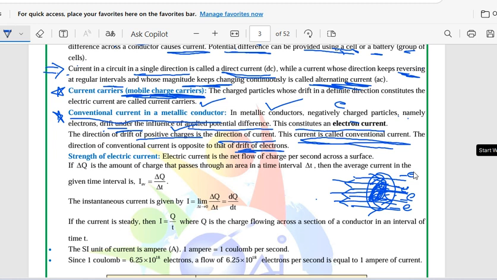So the direction of conventional current is opposite to the drift of electrons. In the direction of flow of positive charges, opposite to the flow of negative charges, is called conventional current in a metallic conductor.